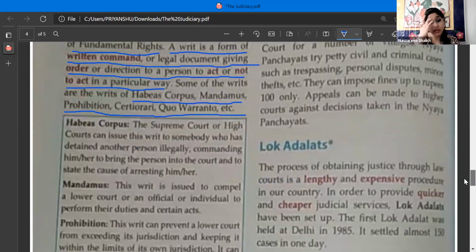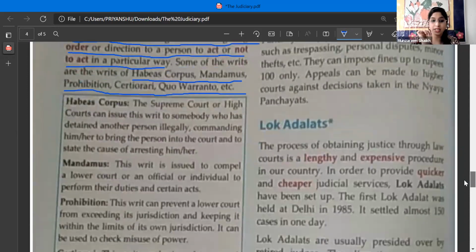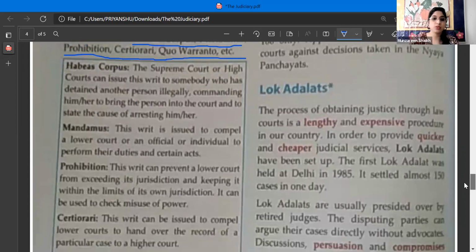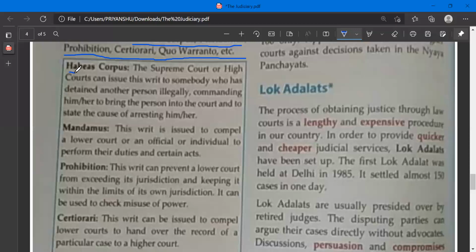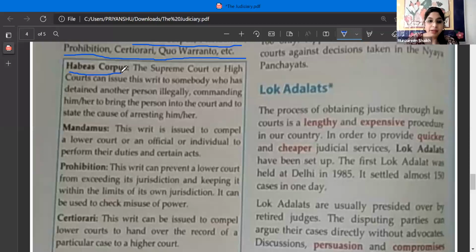You might get a question, so I will definitely explain each of the following. First one is which one, children? Habeas corpus. Okay. Now what happens in this type of a writ?